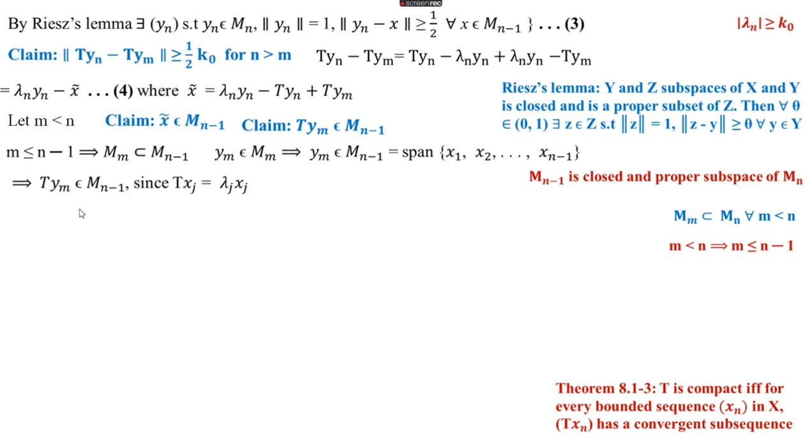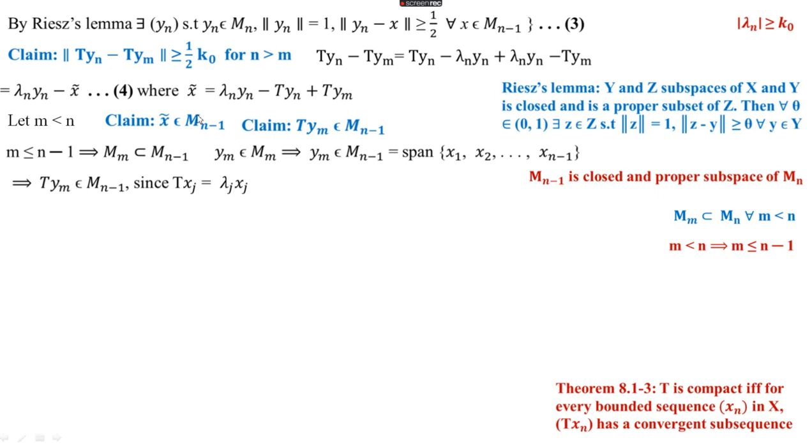Then Tym belongs to Mn minus 1 because Txj is equal to lambda j xj. And we know that Ym is a linear combination of x1, x2, etc., xn minus 1. That means Ym is equal to some alpha 1 x1 plus alpha 2 x2 plus etc. alpha n minus 1 xn minus 1. Then T of Ym becomes alpha 1 into Tx1 plus etc. alpha n minus 1 into Txn minus 1, and Txj is lambda j xj. So we get alpha 1 into lambda 1 x1 plus etc. So we get definitely Tym belongs to Mn minus 1 since Txj is equal to lambda j xj. Thus we get the last term Tym belongs to Mn minus 1.